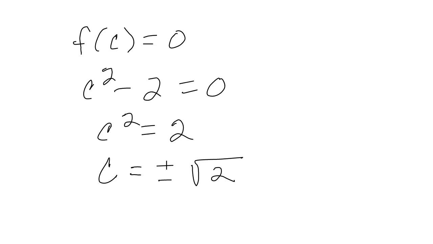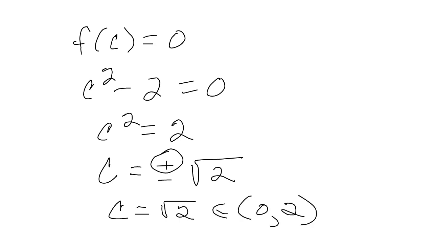So which one is in there? In that open interval, c equals the square root of 2 is an element of the open interval, not including 0 to not including 2. So our answer is the positive square root of 2. The negative square root of 2 doesn't work for our answer. So even though there were 2 options, there was only one that was strictly in between 0 and 2.